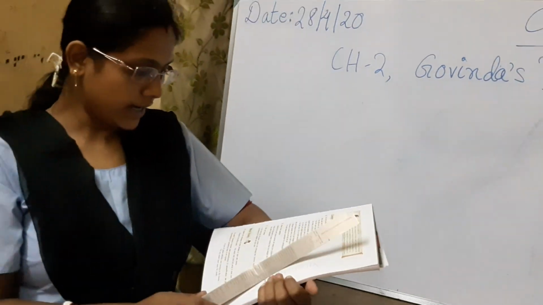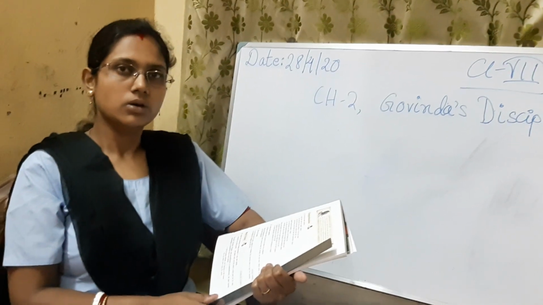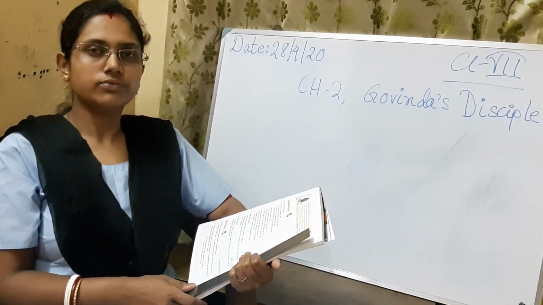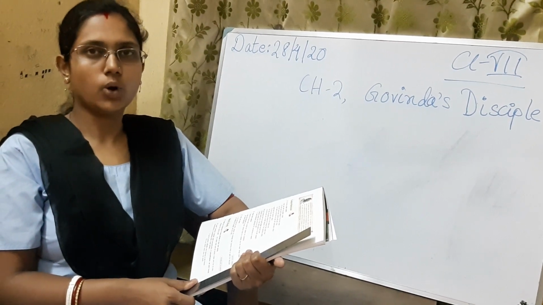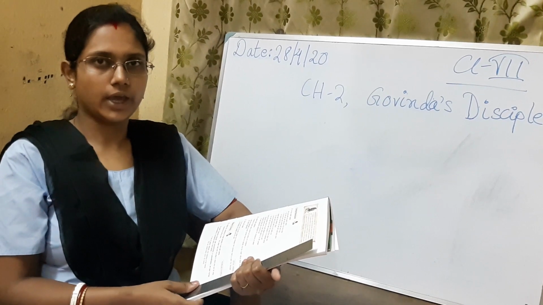When writers or authors put any attribute of a living thing on a non-living object, that is called personification.